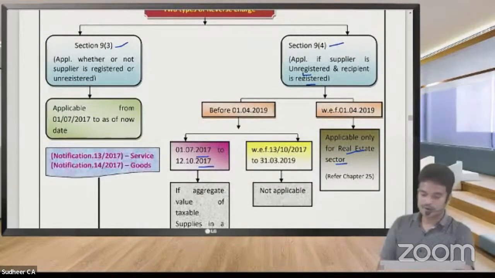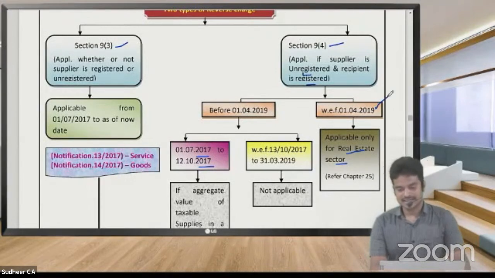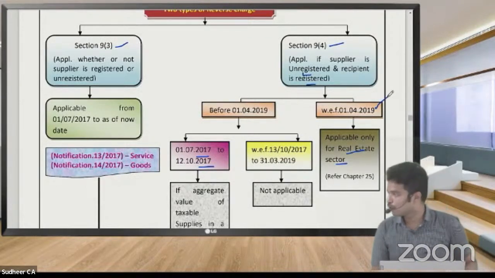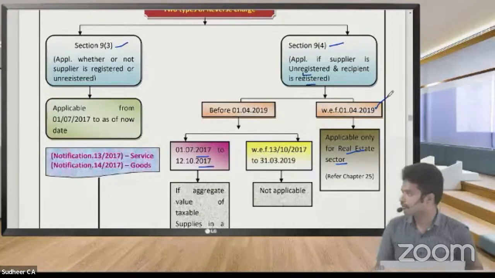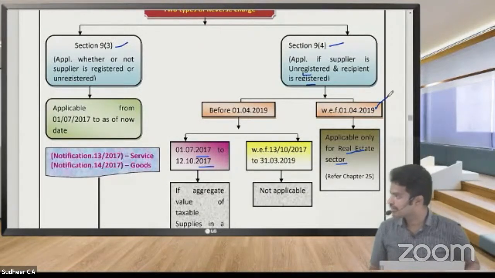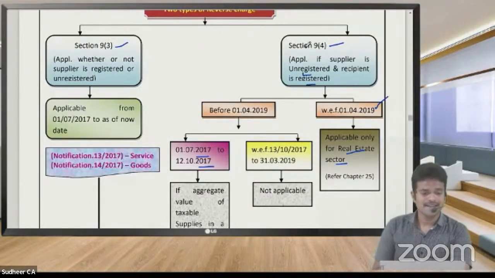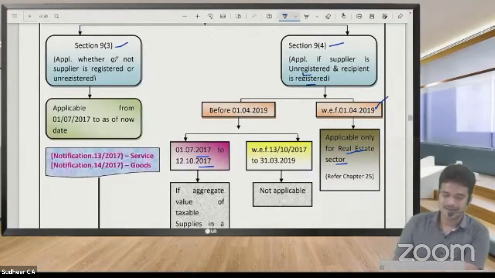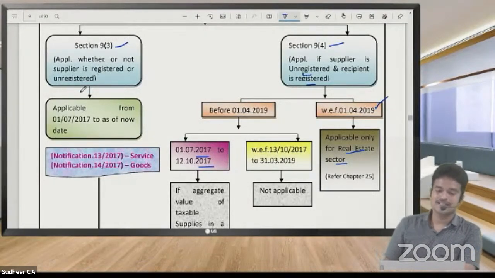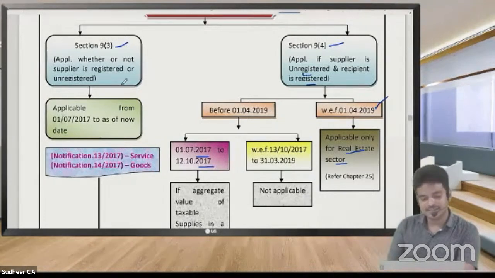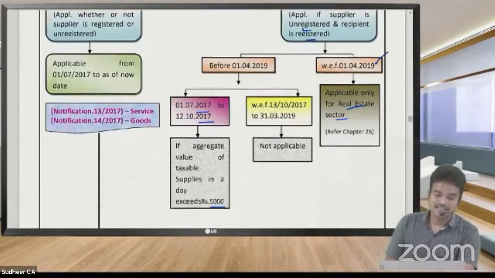But now such a concept is not applicable. Now this is only for the real estate sector with effect from 1/4/2019. 9.4 is applicable only for the real estate sector. Okay. So now coming to the next thing. Section 9.3 is applicable whether or not the supplier is registered. Now also, practically, reverse charge mechanism is there in these transactions.